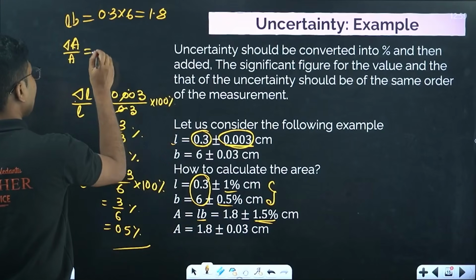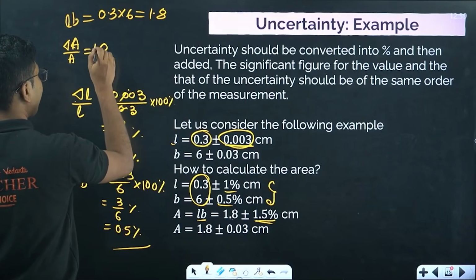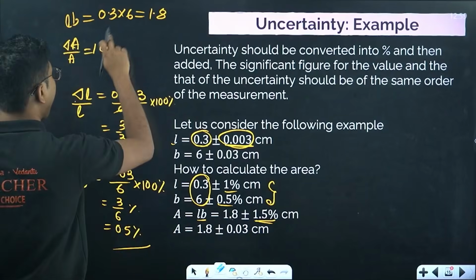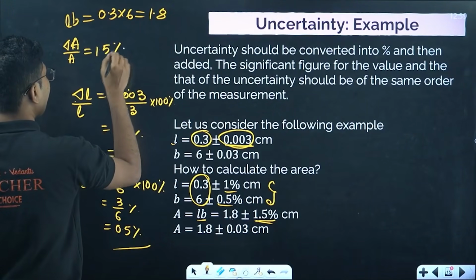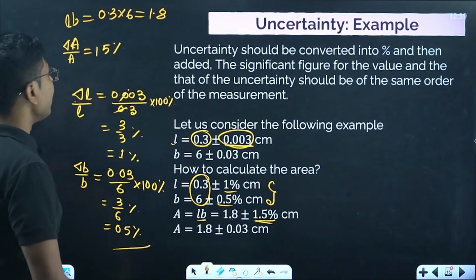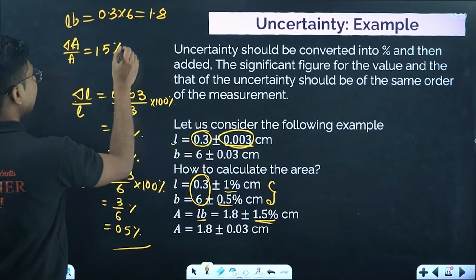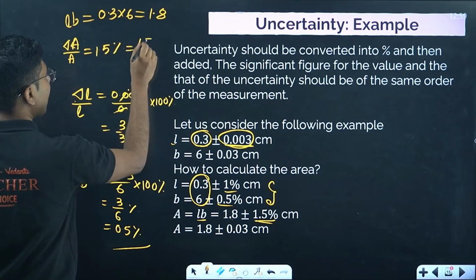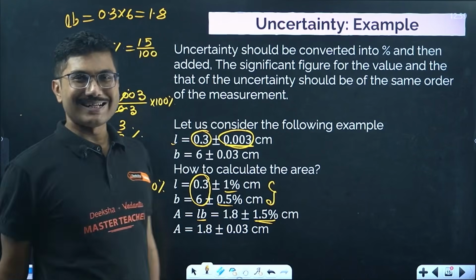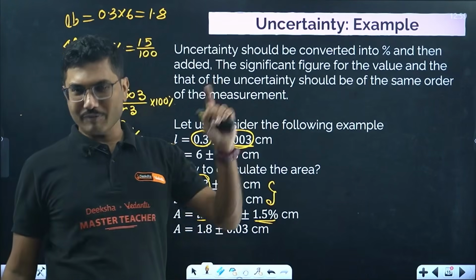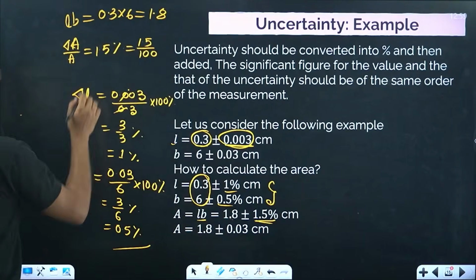So this will be 1.5%. Now you have to cross multiply to calculate delta A. Percentage means 1.5 by 100. Obviously, when you convert into percentage, you multiply by 100. When you go back from percentage to fraction, you divide by 100.